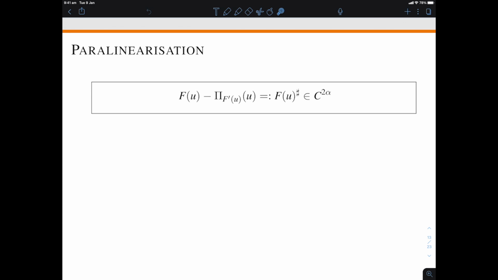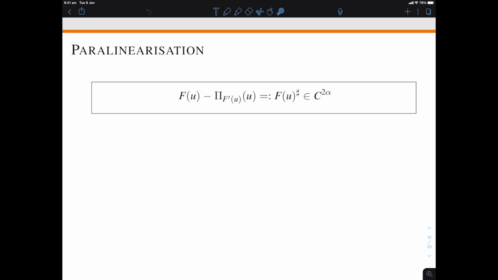So we have seen that paradifferential calculus is very good at estimating products in various function spaces. But the other thing it's useful for is simplifying nonlinearities through a procedure called paralinearisation. Now here is a paralinearisation result. What it tells us is that a nonlinearity f(u) is pretty close to being a paraproduct of u by f'(u). The only difference is going to be a term f(u)^♯ which is smoother than the original u. It's in C^{2α}. The usefulness of that paralinearisation technique, we'll see on the next slide, but it's clear to imagine.